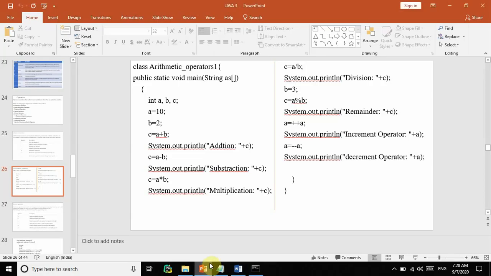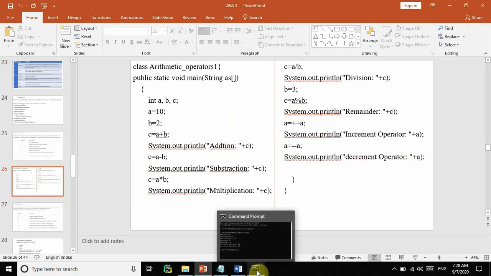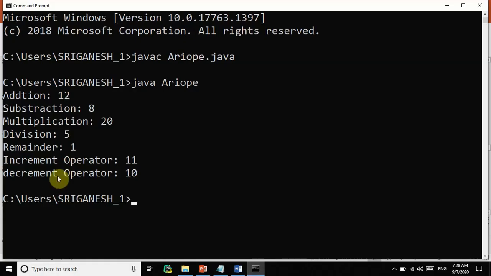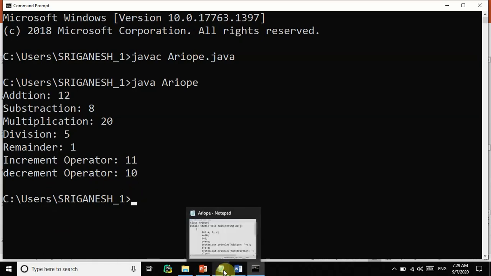And the increment operator means where we can do plus plus a. Plus plus a is nothing but incrementing the integer value by 1. So already 10, incremented by 1, that is 11. And after that, when you see the decrement operator, we have 10. Why?